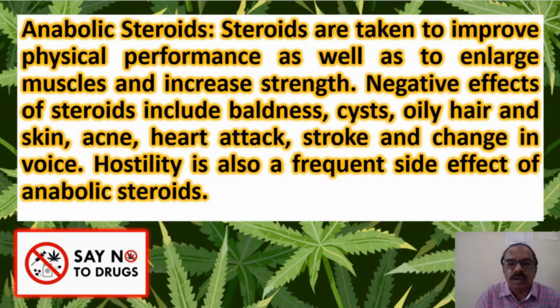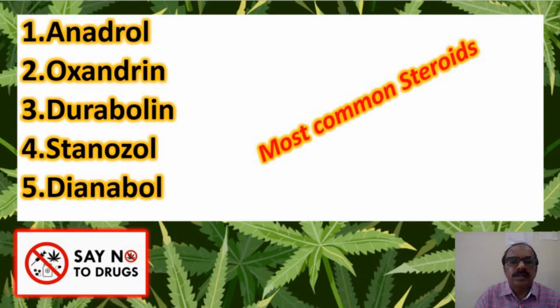Hostility is also a frequent side effect of anabolic steroids. Steroids these days are misused or abused by people who are interested in building their body. The most commonly used steroids are Anadrol, Oxandrin, Durabolin, Stanozolol, and Dianabol.